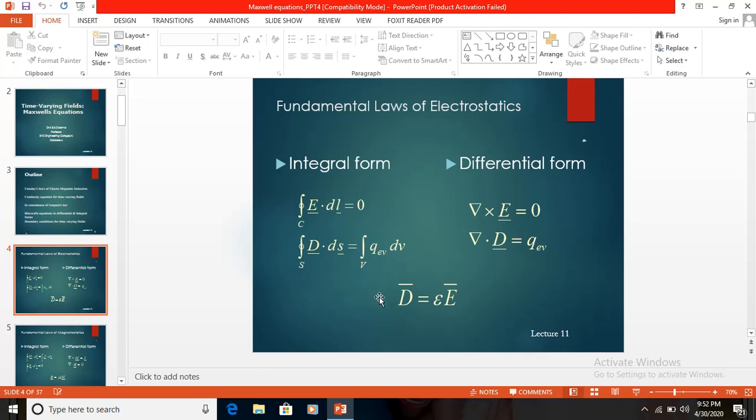These are very useful when we know the constitutive law D bar is equal to epsilon times E bar.